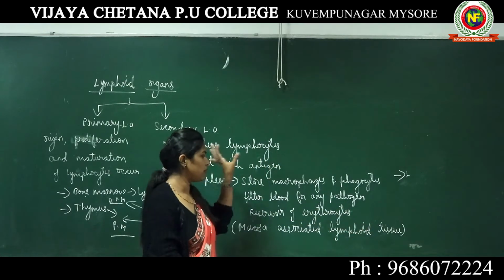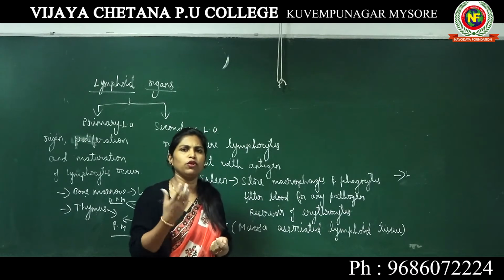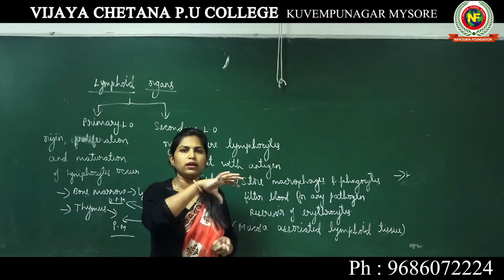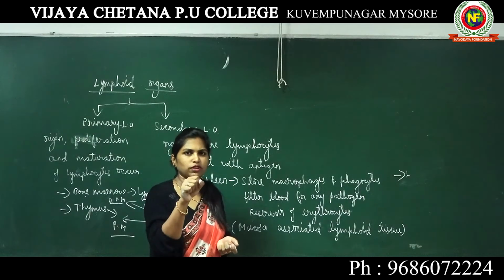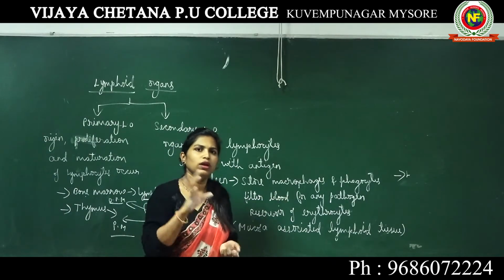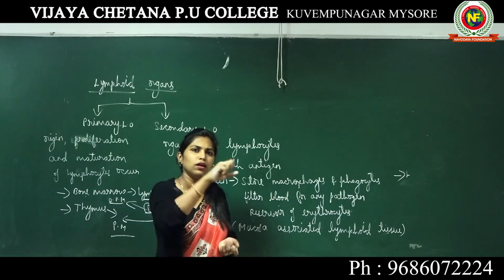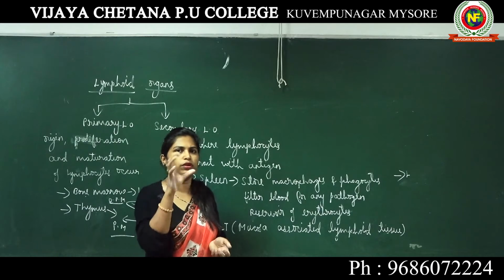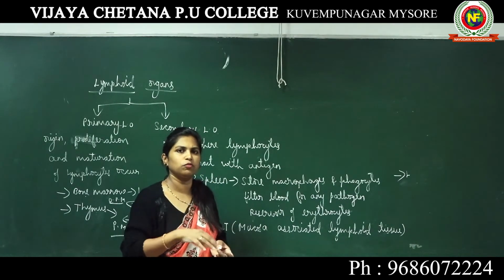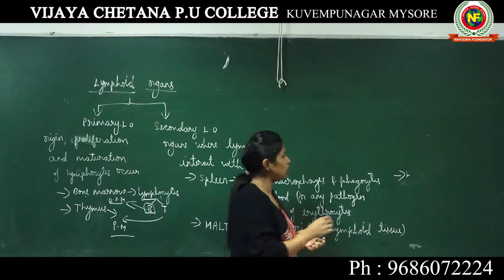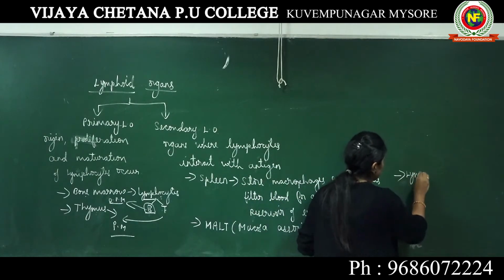You can take an example of your urinary tract. If some antigen is passing through your urinary tract, and if there are lymphocytes present in the lymphoid tissue, immediately these antigens will be captured by the lymphocytes and neutralized by the antibodies produced by these lymphocytes.